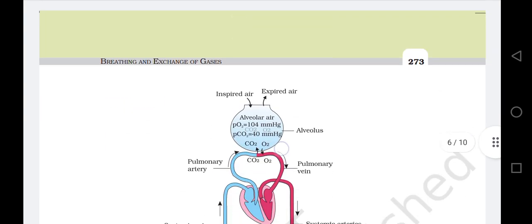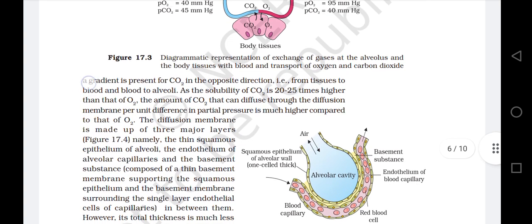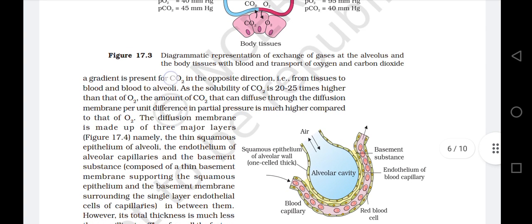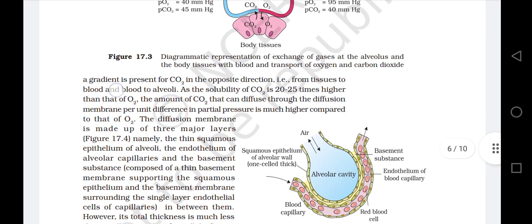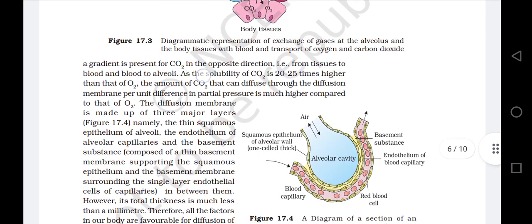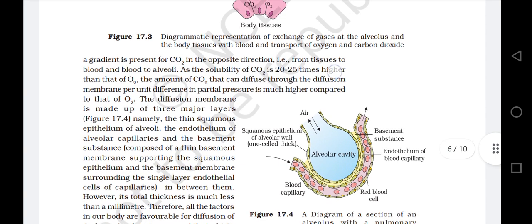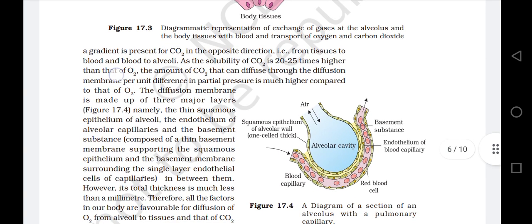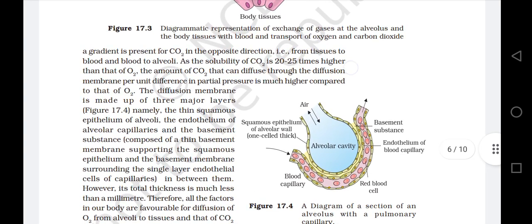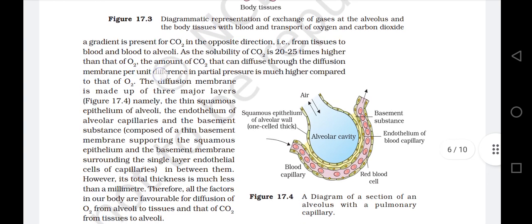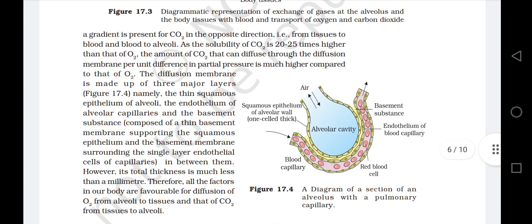Similarly, a gradient is present for carbon dioxide in the opposite direction, that is from tissues to blood and blood to alveoli, as the solubility of carbon dioxide is 20 to 25 times higher than that of oxygen. The amount of carbon dioxide that can diffuse through the diffusion membrane per unit difference in partial pressure is much higher compared to that of oxygen.